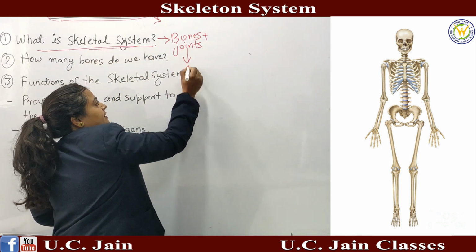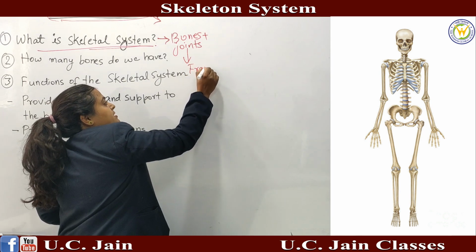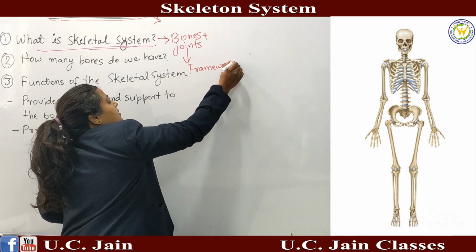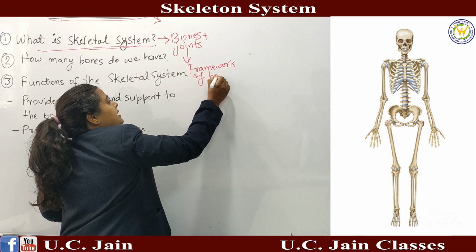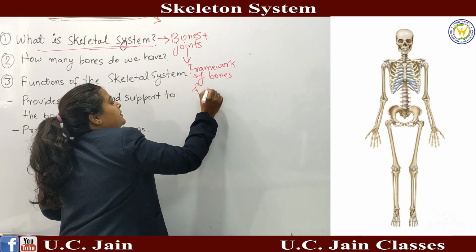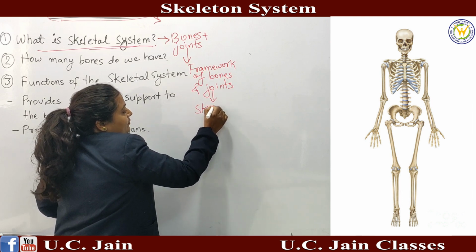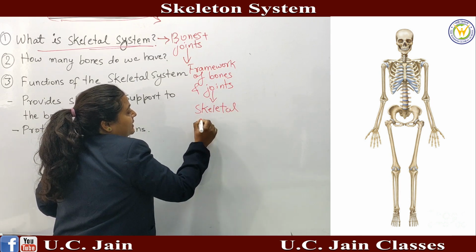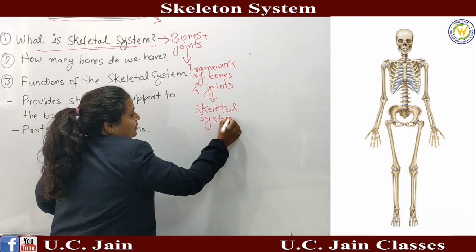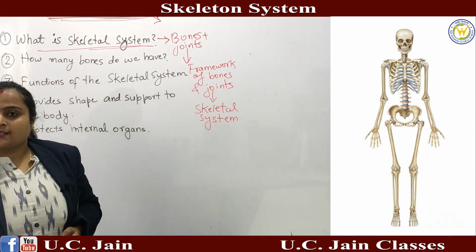I can write down here: framework of bones and joints is known as the skeletal system. We can say skeletal system, or I can say skeleton also. In Hindi we call it kankal.